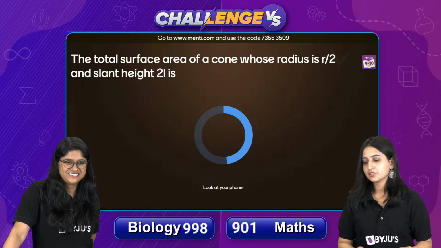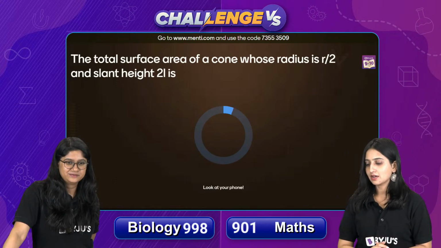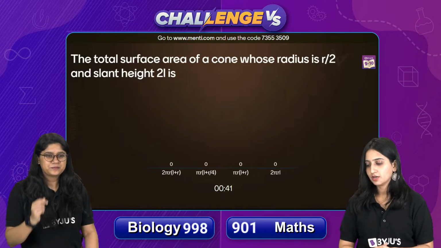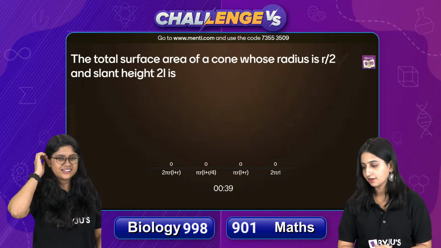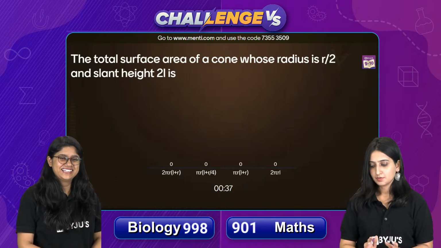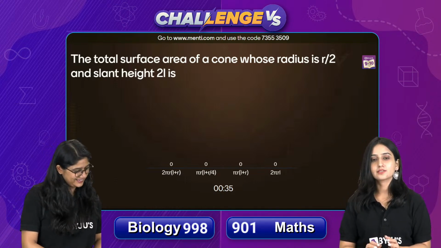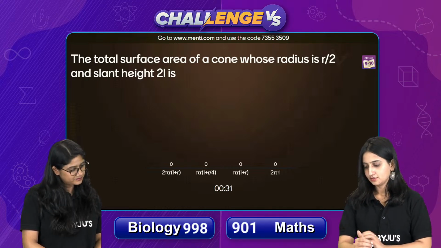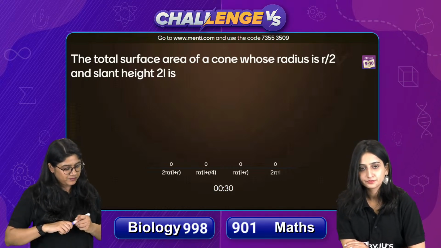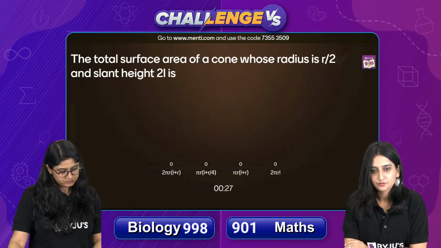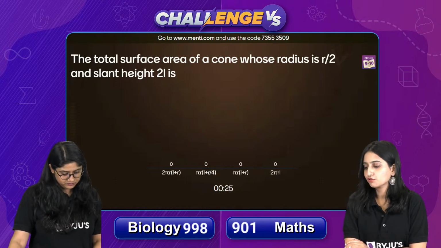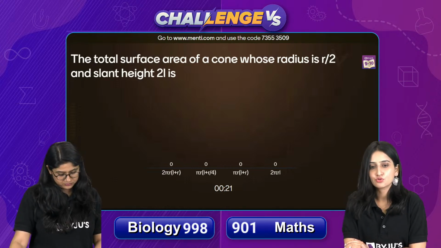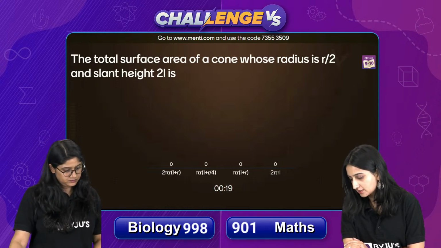The total surface area of a cone whose radius is r by 2 and slant height is 2l is equal to. बस फॉर्मूला में आपको ये जो दे रखा है वैल्यूज वो पुट करनी है. Make sure it is asking about total surface area of the cone. Yes. So you have 4 options with you. Total surface area of the cone का फॉर्मूला लिखो और उसके बाद put radius equals to r by 2 and height equals to 2l. You will get the answer.